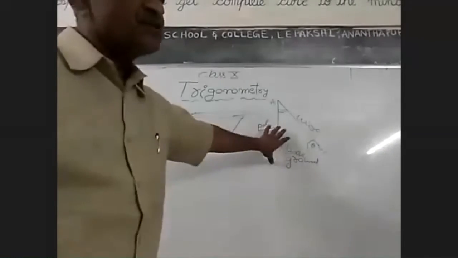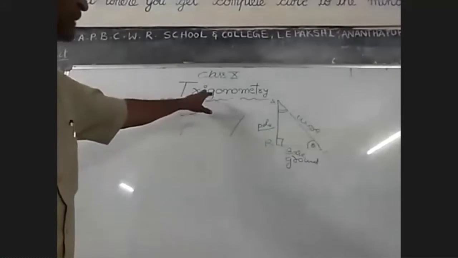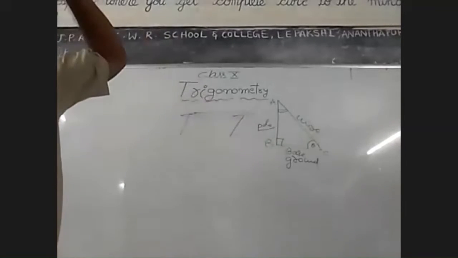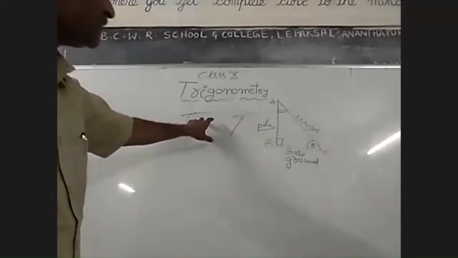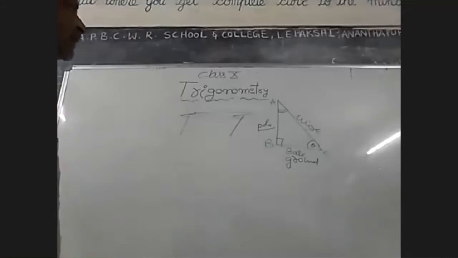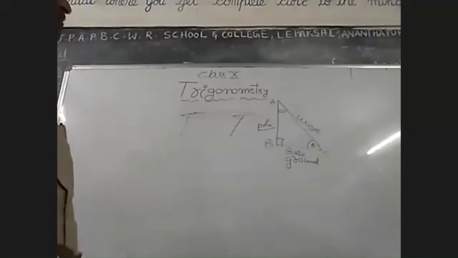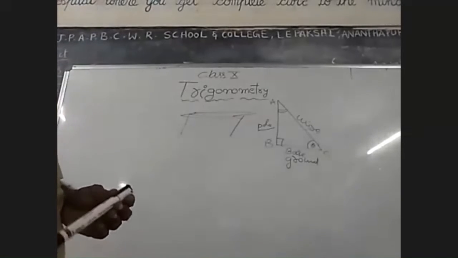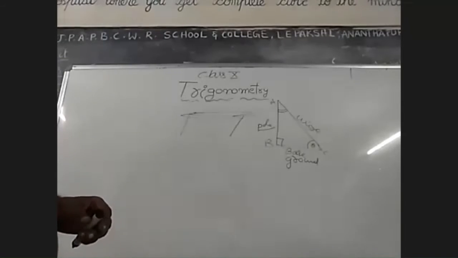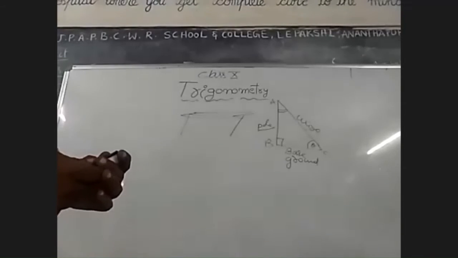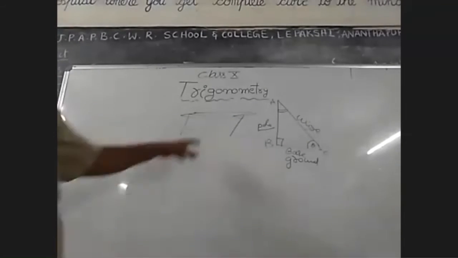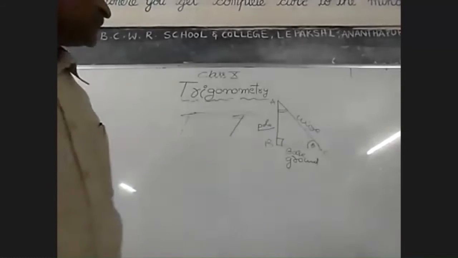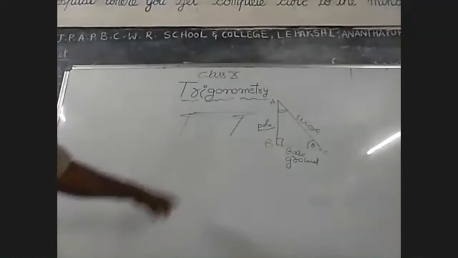These trigonometric ratios are present in trigonometry, and in this chapter we are going to learn about them. They are used in physics and for measuring distances of celestial bodies, like the distance between Earth and the moon and between different celestial bodies. These are all found by using trigonometry. So these are very useful things.